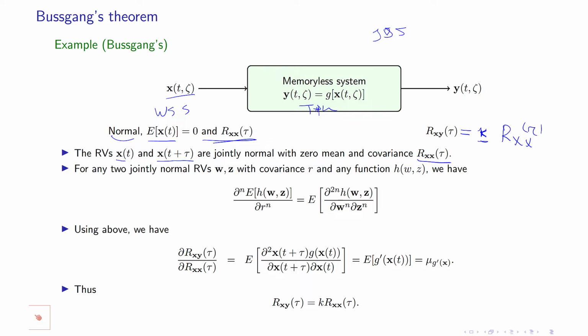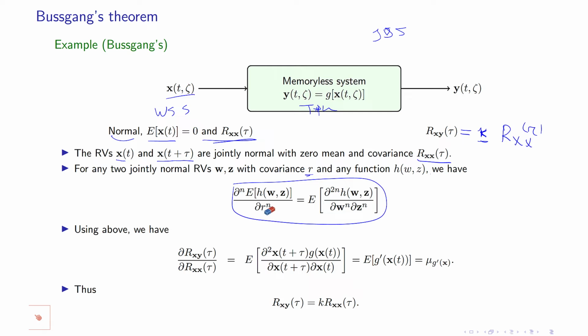Now, for any two jointly normal random variables w and z with a covariance r, and any function h of w and z, you have these relationships, which was an exercise in one of the previous chapters. So for any function of two jointly normal random variables with covariance r, the n-th derivative of such a statistic with respect to r can be calculated using this formula.